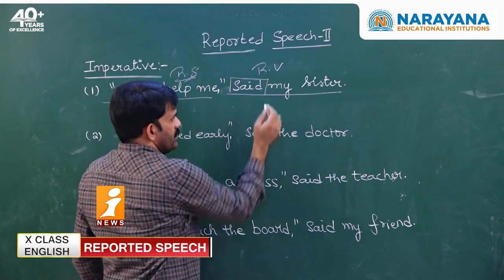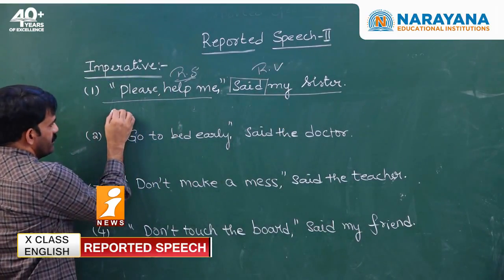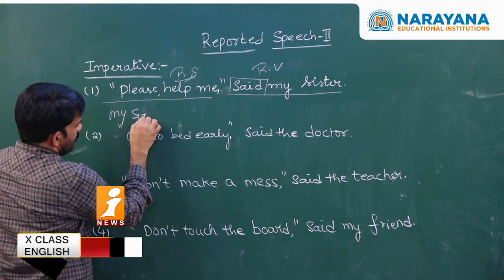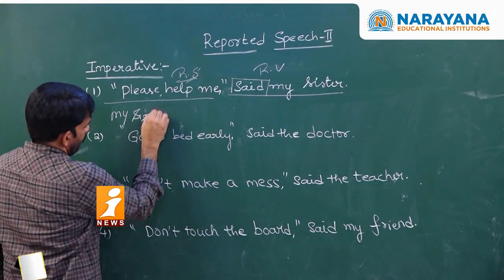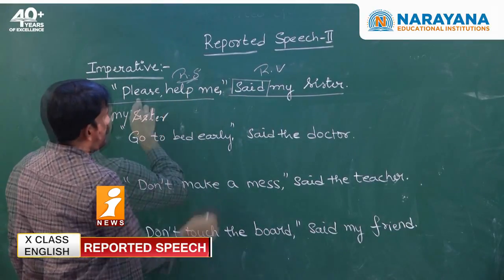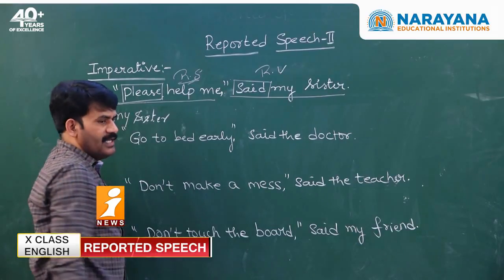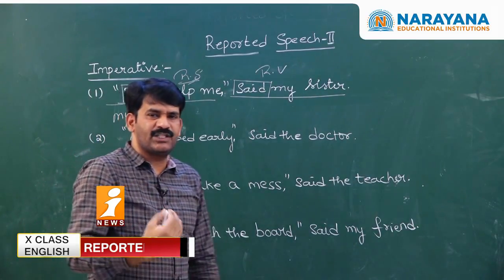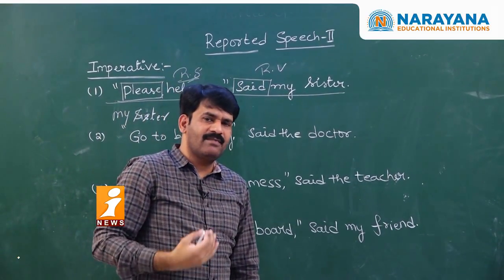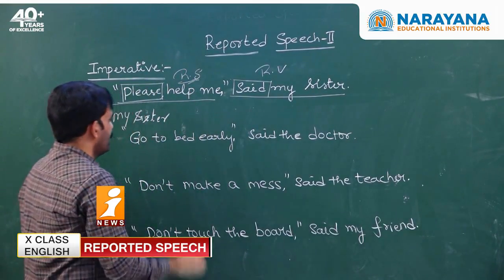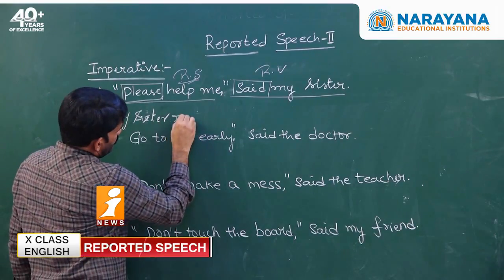So now what is the subject here? My sister. I start my sentence with my sister. As there is a word please, you carry the same tone even in the indirect speech. When you want to carry the same tone into the indirect speech, you have to use only requested. My sister requested.